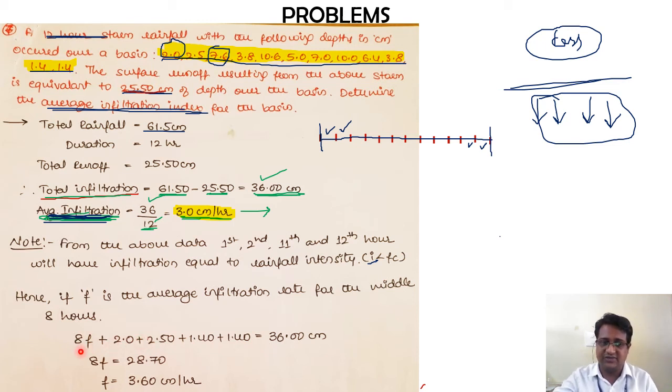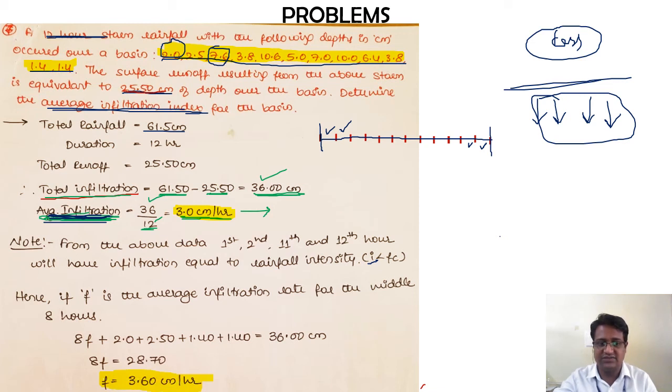So that's why the equation becomes 8 times F, that is 8 times the average infiltration index, plus 2 plus 2.5, that is the first and second hour, plus 1.4, 1.4, that is the 11th and 12th hour. Together all this is 36 centimeters, because total precipitation minus total runoff is total infiltration over a period of 12 hours. If you solve this for F, you get the average infiltration index as 3.6 centimeters per hour. So you can check it out.